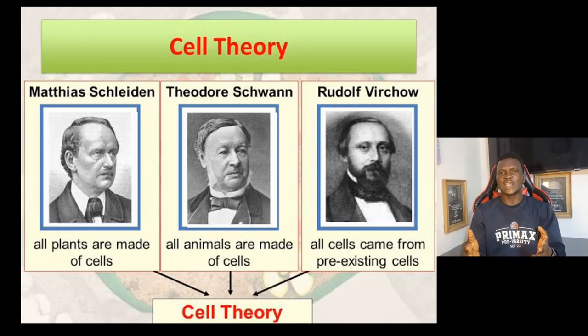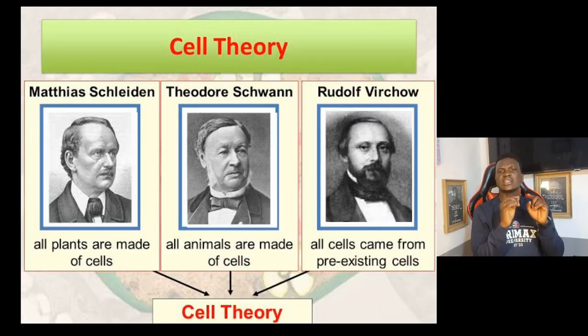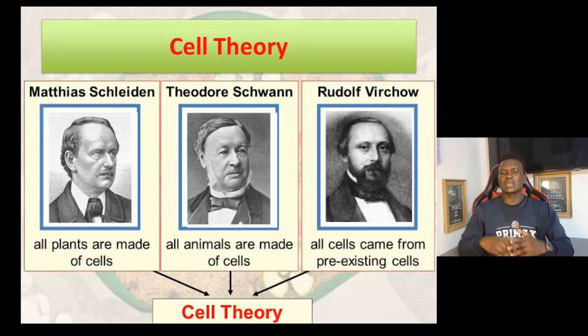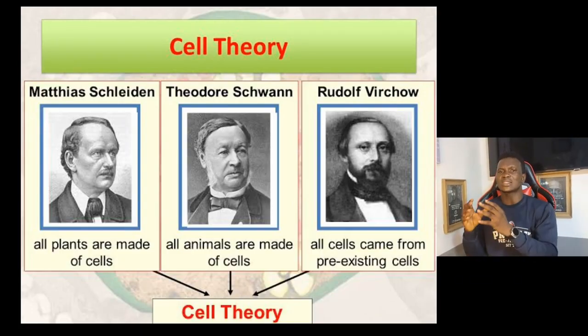Some years after, some other scientists, who are German scientists, one a botanist and one a zoologist. The botanist is called Matthias Schleiden. Matthias Schleiden observed different plants and stated that all plants are made up of cells. And there is another scientist called Theodor Schwann, a zoologist, who also observed several animals and concluded that all animals are made up of